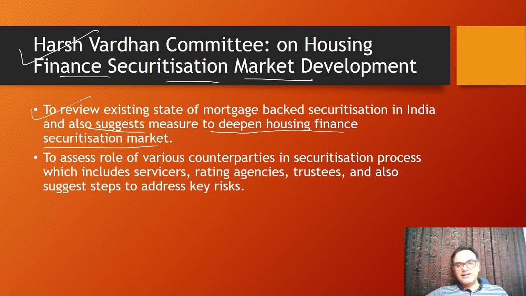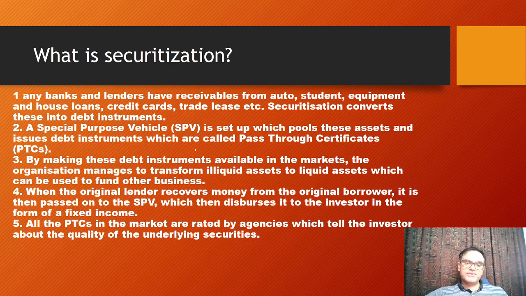So when you basically take a home loan, you mortgage your home with the bank essentially. Okay, the papers of the home will be there with the bank. So that is what the thing is here. And it is to assess the role of various counterparties in the securitization process, which include servicers, rating agencies, trustees, and so on. So to assess the risk in home loans in a better way.